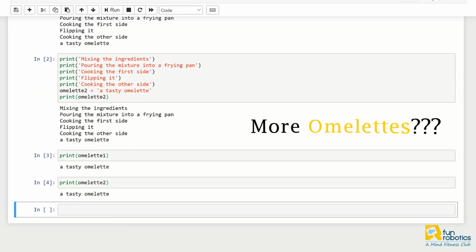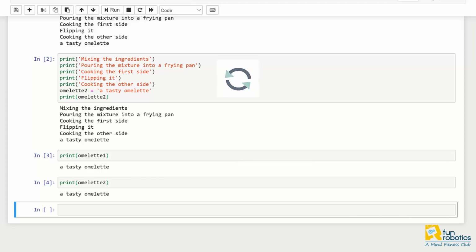But what if I needed to make more than just two omelettes? If I kept manually copying all of the steps every time I wanted to make an omelette, my Python script would end up being really long. And the longer the script gets, the more likely I am to make a mistake. Since I'm performing the exact same actions every time I want to make an omelette, this is the perfect scenario for us to combine those steps into a single function.